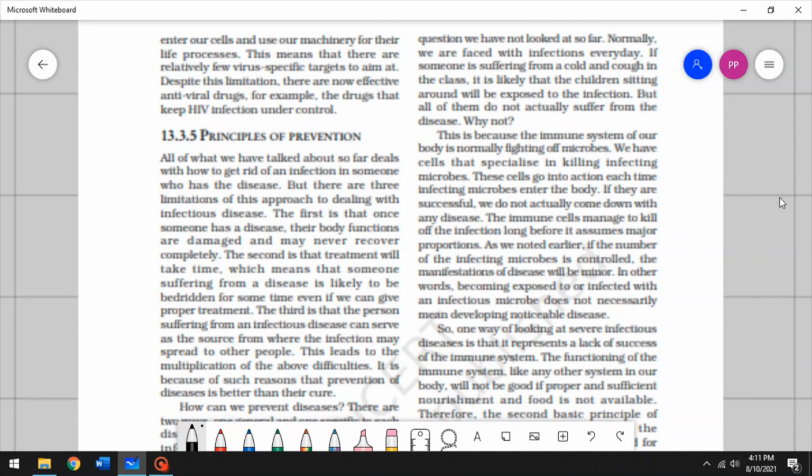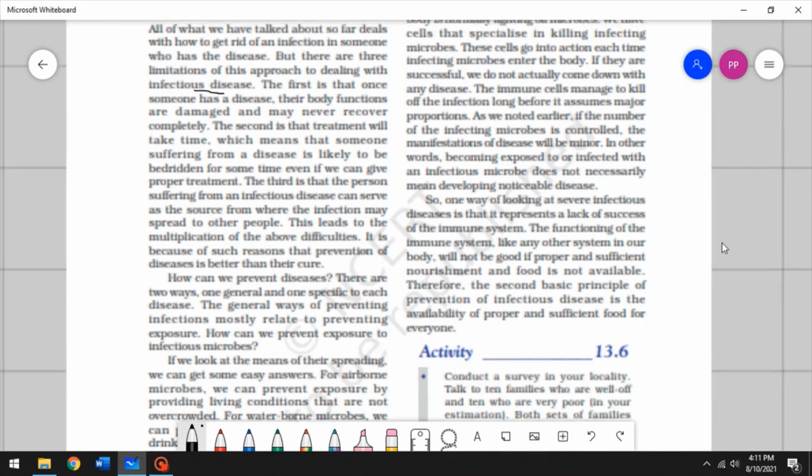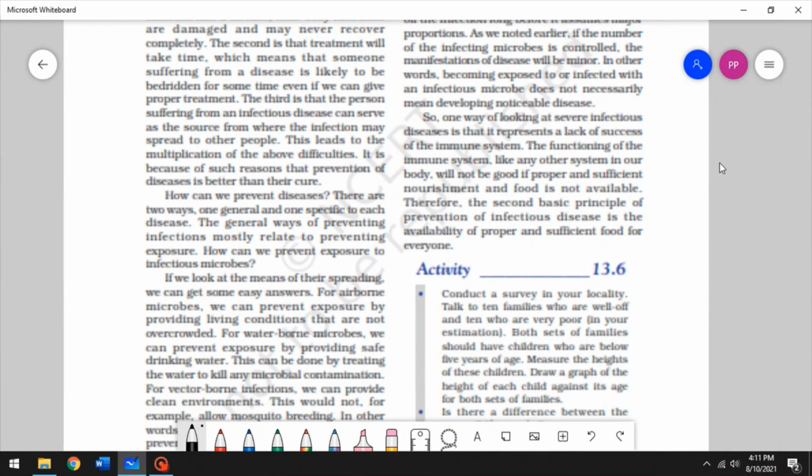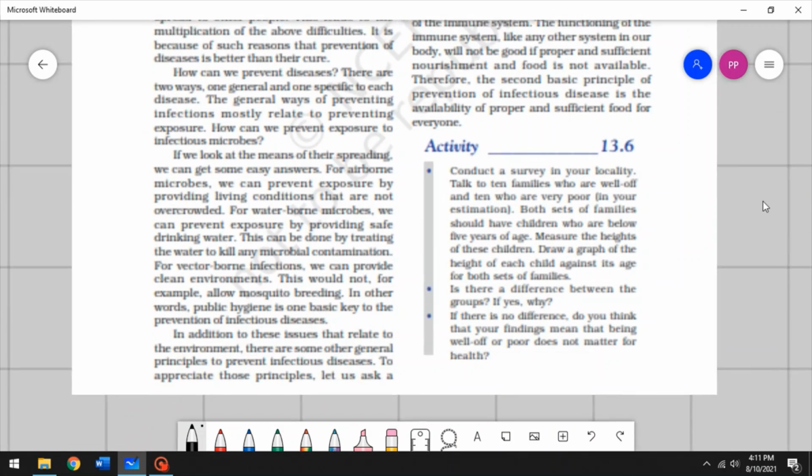And let's talk about the principles of prevention. So there are three limitations of this approach to dealing with infectious disease. The first is that once someone has a disease, their body functions are damaged and may never recover completely, right? The second is that the treatment will take time. And the third is that the person suffering can serve as a source from where the infection may spread to other people. So how do we prevent such diseases?